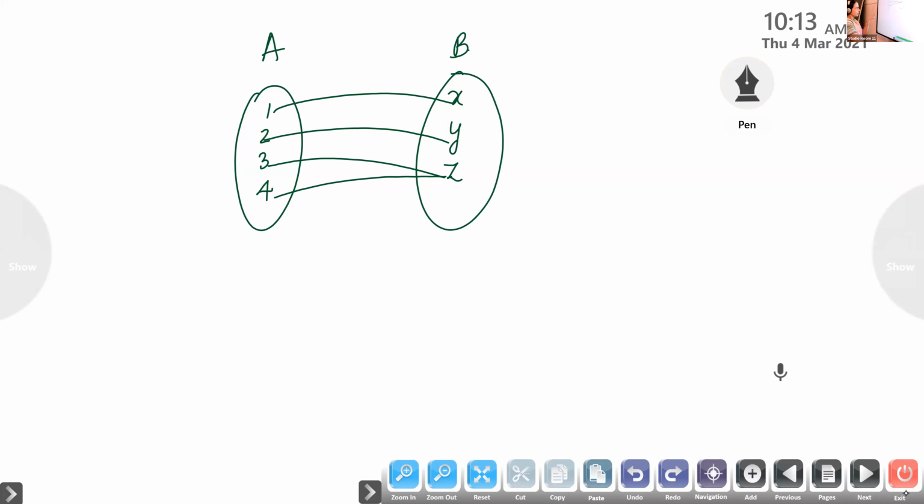Function, what is the definition? Every element in the domain. So which is the domain here? A is the domain. B is the codomain. Every element in the domain has a unique image. Whether each element is having a unique image. What is the image of one? One is mapped onto X. So image of one is X.